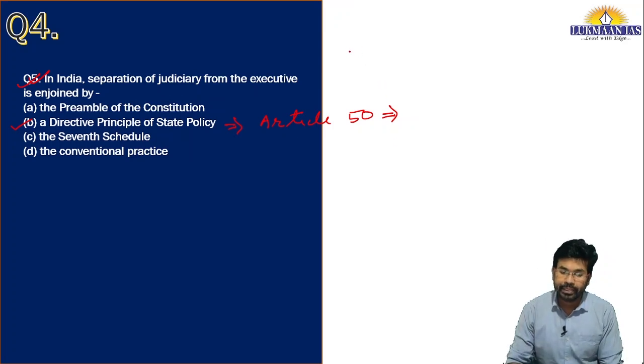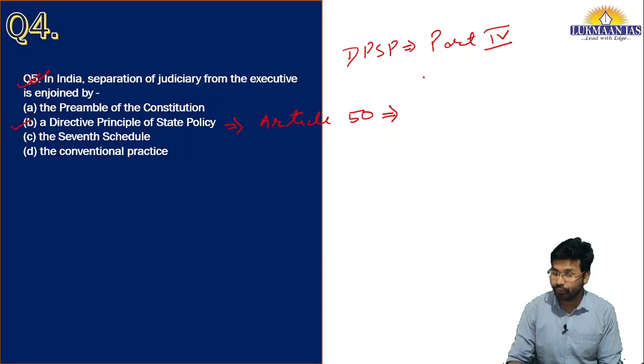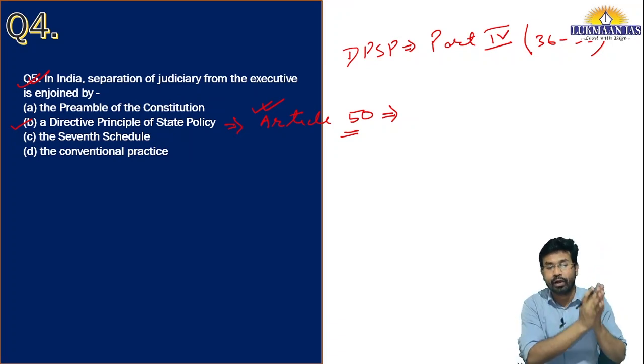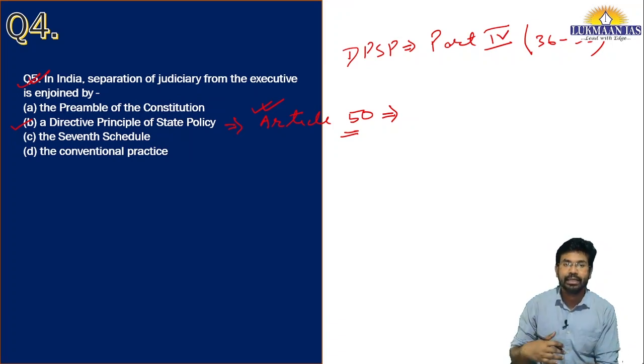As you know, the directive principles of state policy are mentioned in Part 4 of the Constitution of India, from Article 36 to 51. Article 50 is part of the directive principles of state policy that categorically says that the state should strive to separate the judiciary from the executive.